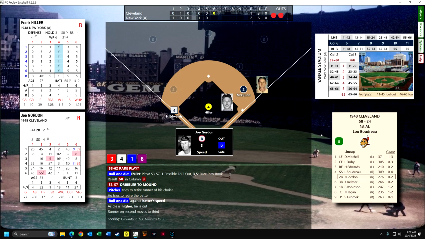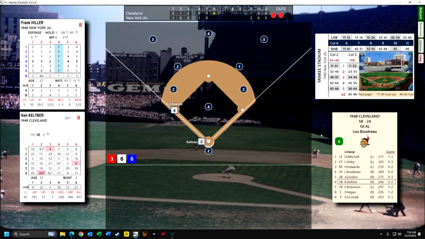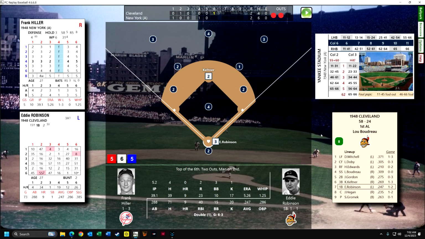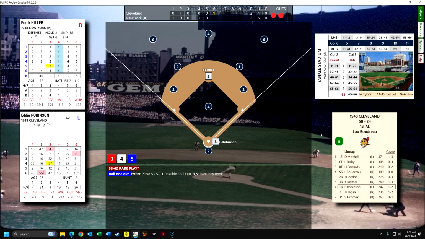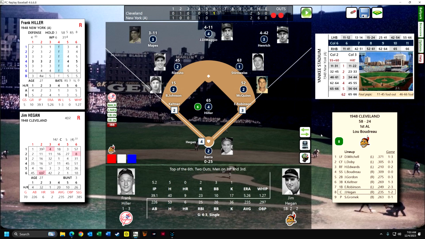The Yankees have had everything go right for them, but now we'll see if they can get the third out with the runner on third, and they're not going to. It's going to be a double to right field, so we're now tied up. Eddie Robinson is up with a runner in scoring position. It's going to be one of these ground ball dribblers to the mound, and he's going to have above a 3 to get him out, and he does not. So now there is some trouble for the Yankees.